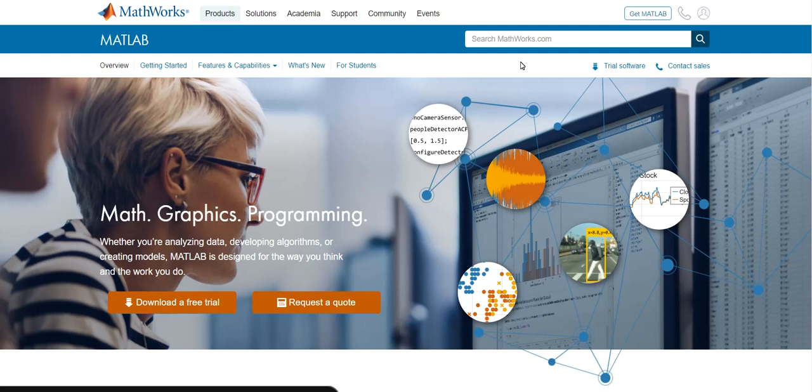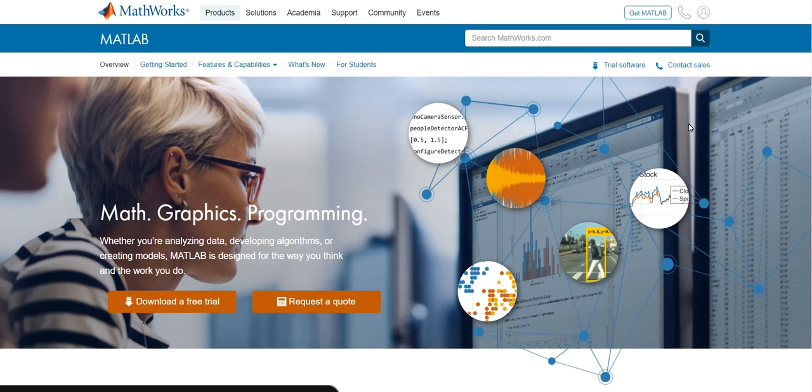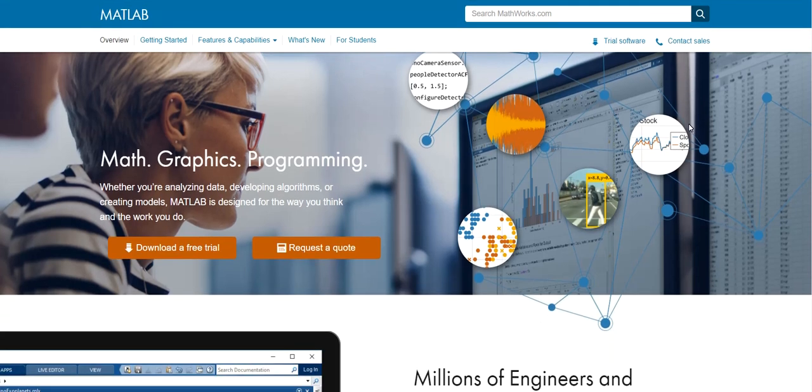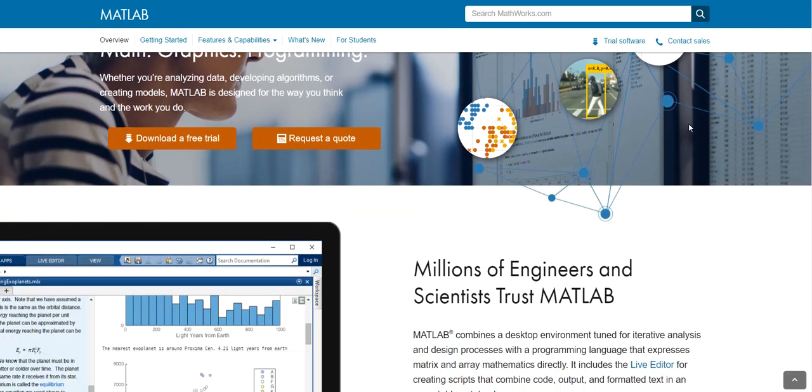On this platform we can do simulation and other things. We can solve power electronics, power systems, control systems, and many mathematical problems.